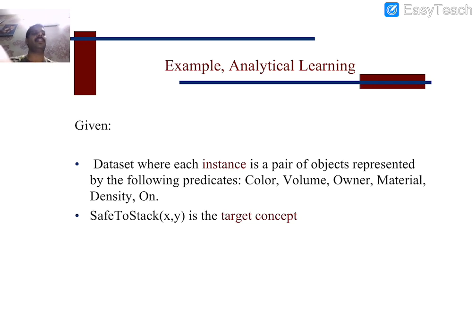If we consider another example, that is the safe to start learning algorithm. Here we are going to consider the data set, which concentrates on instances, pairs of objects represented by the following predicates. What are the predicates we are going to consider? Color, volume, owner, material, density, on. Safe to start is the target concept.